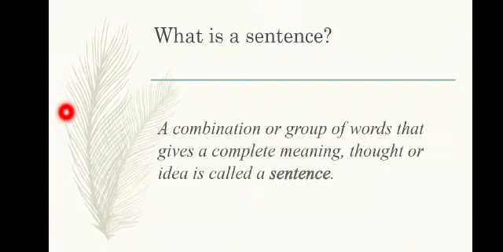A combination or group of words that gives a complete meaning, thought or idea is called a sentence. As I told you earlier, the words in a sentence must be placed in the proper order to make complete sense. If we arrange them here and there, we can't make it a proper sentence.